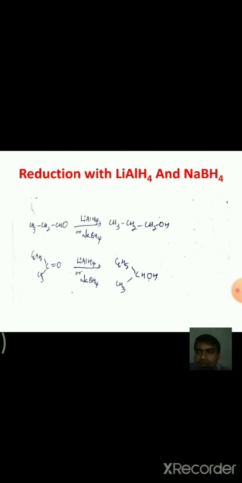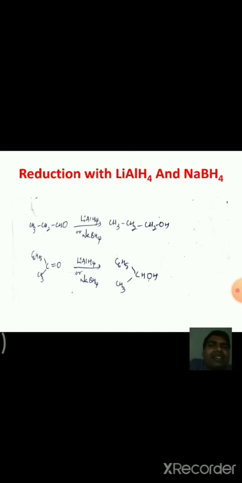Catalytic reduction is over, and the next reaction is reduction with lithium aluminum hydride and sodium borohydride. These two are reducing agents, but when compared, lithium aluminum hydride is a stronger reducing agent than sodium borohydride.